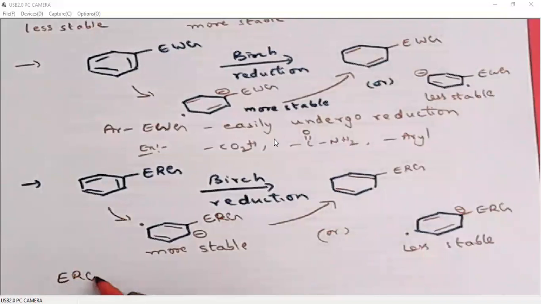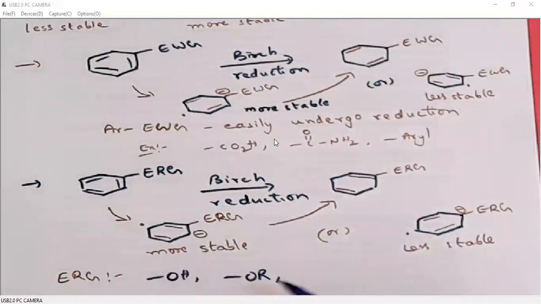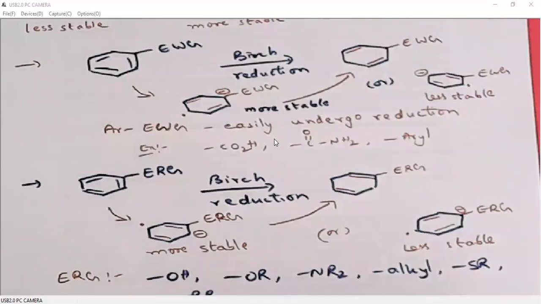When we look at some of the examples for these electron releasing groups: alcohol groups or alkoxy groups, amines, alkyl groups, thio compounds or phosphorus compounds. This is also under the alcohol type. So these are all examples of electron releasing groups.